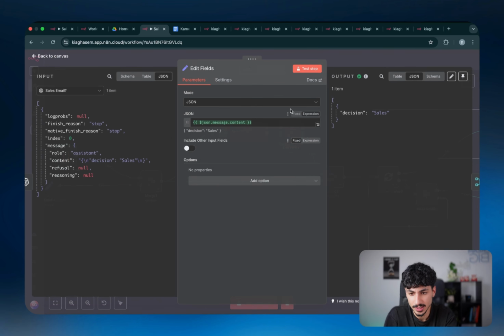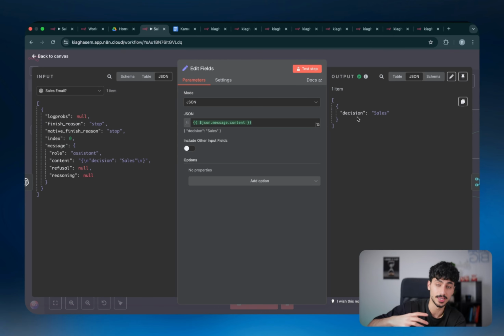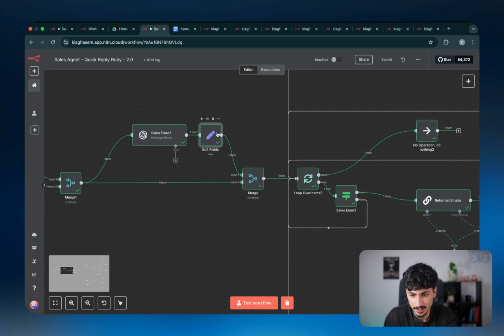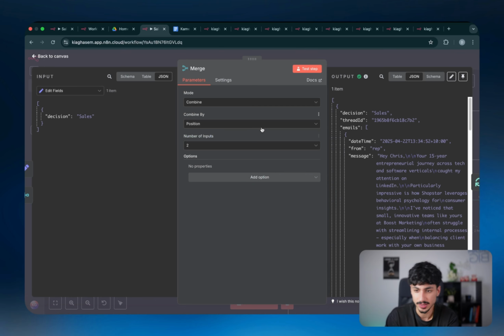But moving on, what's happening is we're just turning that into JSON. So you can see in this instance, it decided that this is indeed a sales email. And then that data was merged back with the data that we had before. But this time the merge didn't happen by matching a specific parameter. It just happened by the position.